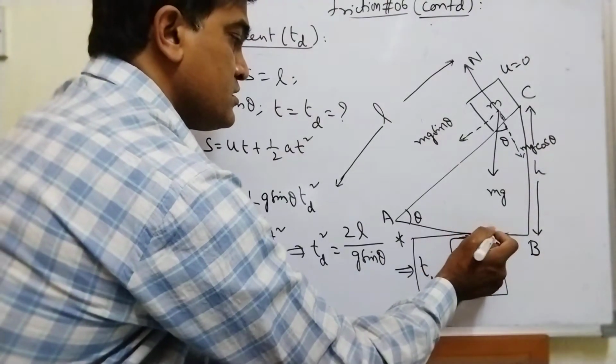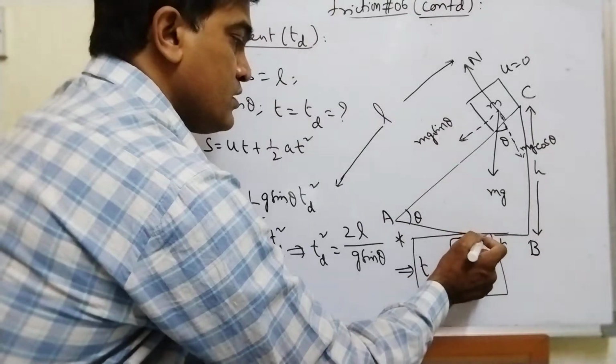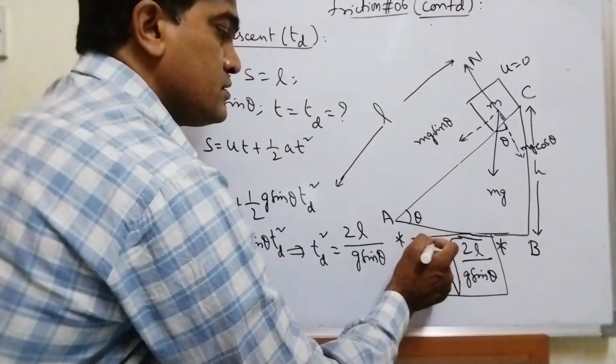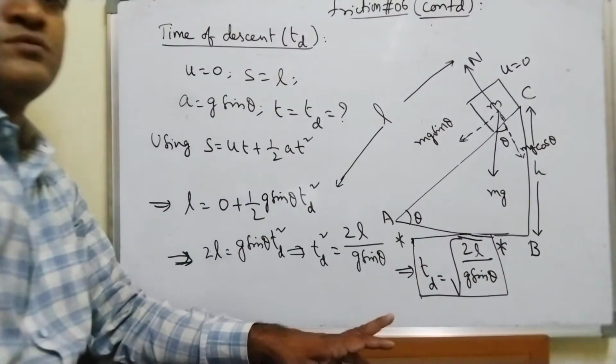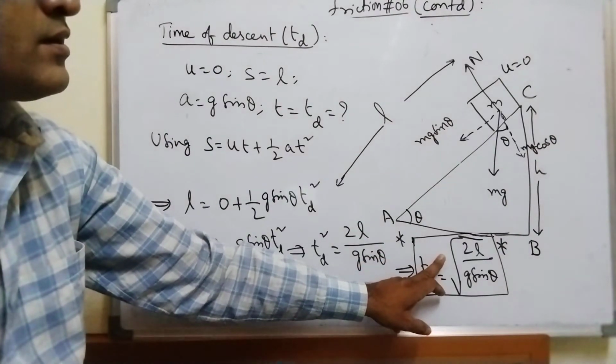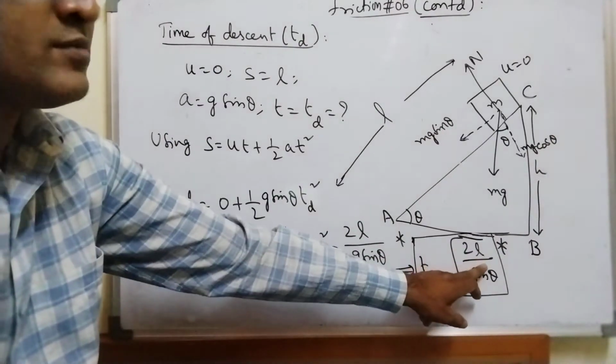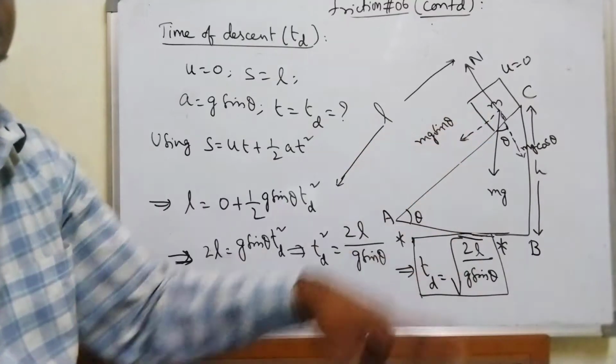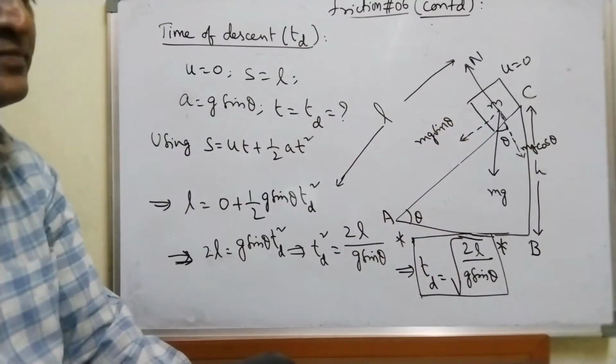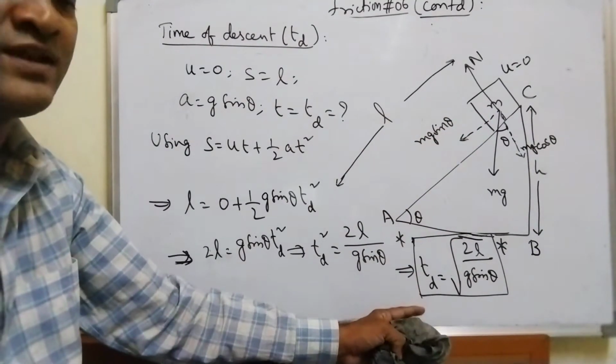This is the formula that you need to write in terms of the length of the inclined plane. Okay, this is in terms of length of the inclined plane.